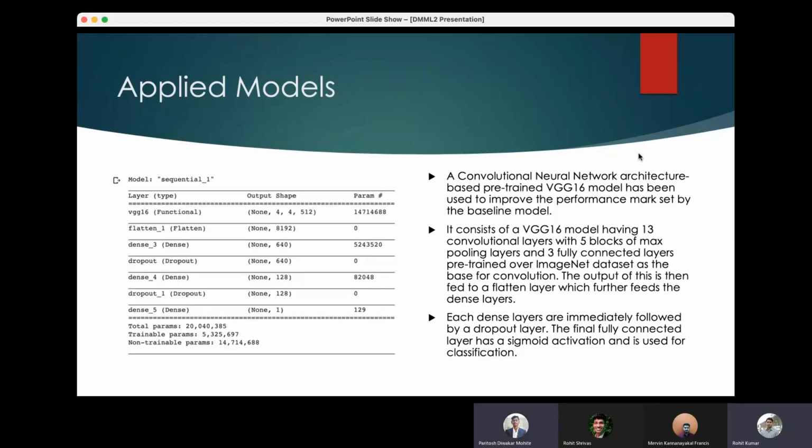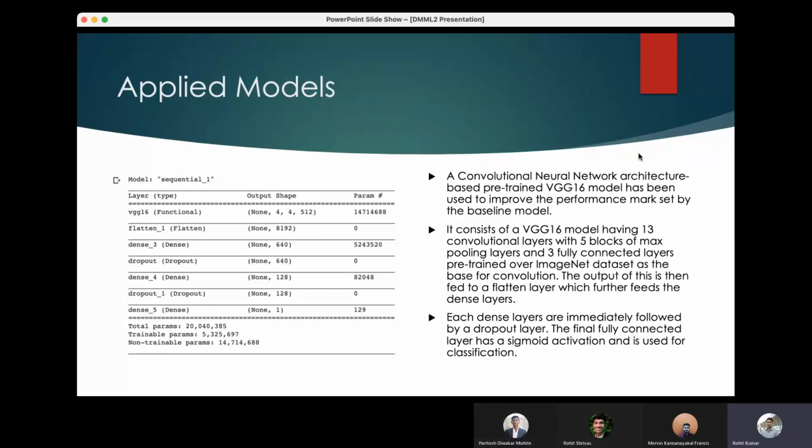The second applied model, a convolutional neural network architecture based on the pre-trained VGG16 model, has been used to improve on the performance mark set by the baseline model. It consists of a VGG16 model having 13 convolutional layers with 5 blocks of max pooling layers and 3 fully connected layers, pre-trained over the ImageNet dataset as the base for convolutions.